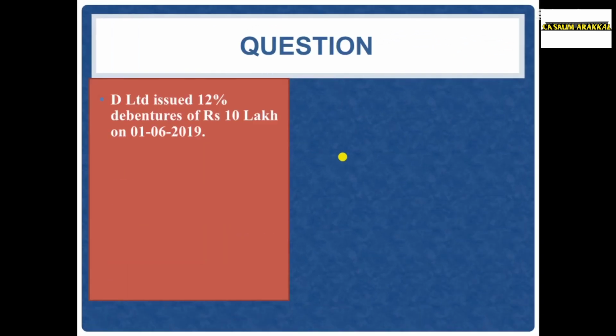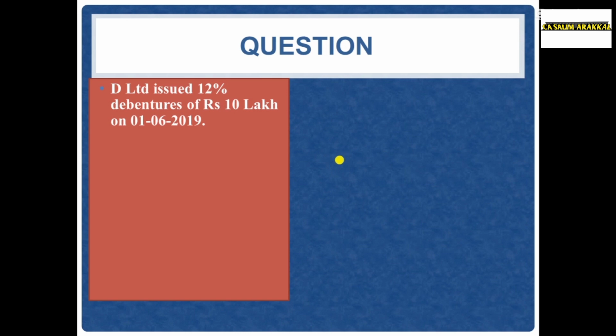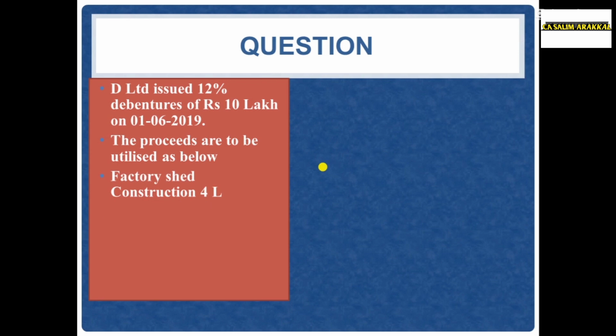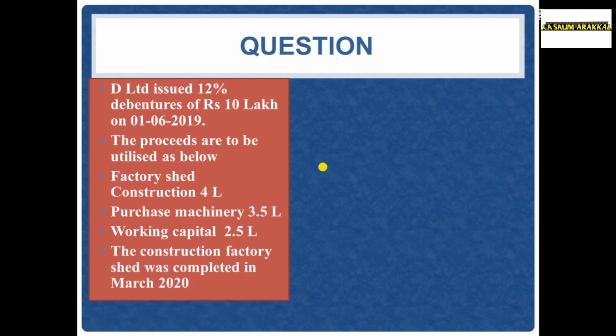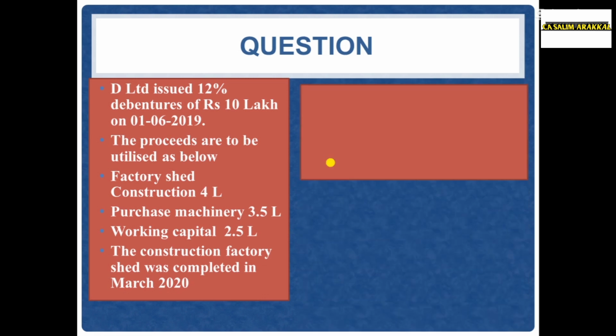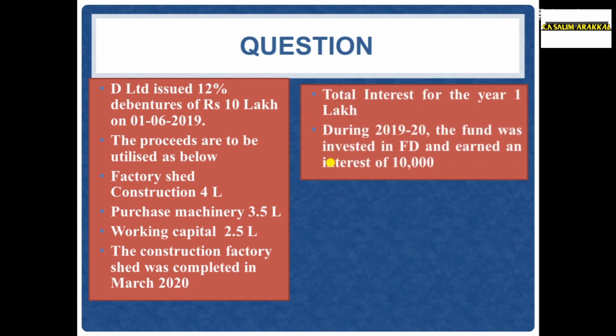D Limited issued 12% debentures of rupees 10 lakh on 1/6/2019. The proceeds are to be utilized as below. Factory shed construction rupees 4 lakh, purchase of machinery 3.5 lakh, working capital 2.5 lakh. Construction of the factory shed was completed in March 2020. Total interest for the year rupees 1 lakh. During 2019-20, the fund was invested in fixed deposit and earned an interest of rupees 10,000. The loan amount was temporarily invested in FD and that earned an interest of rupees 10,000.